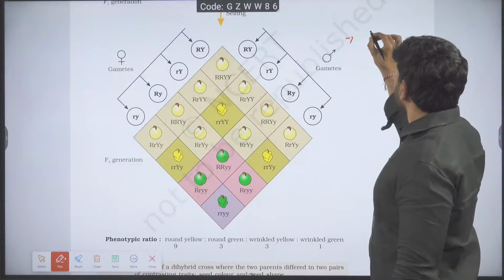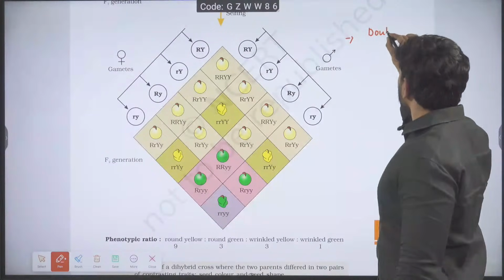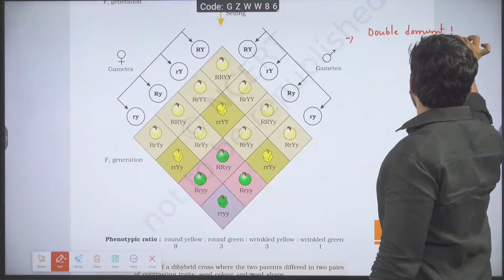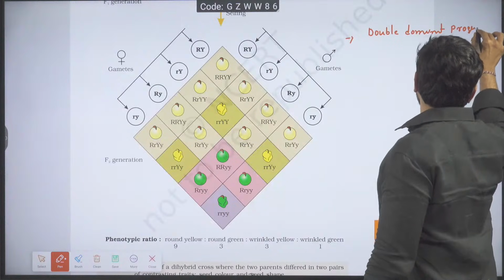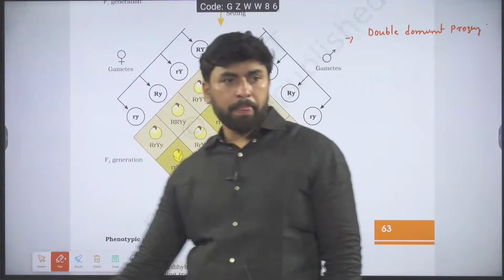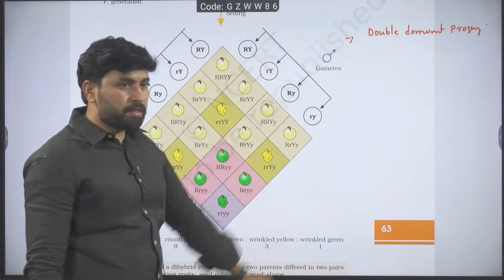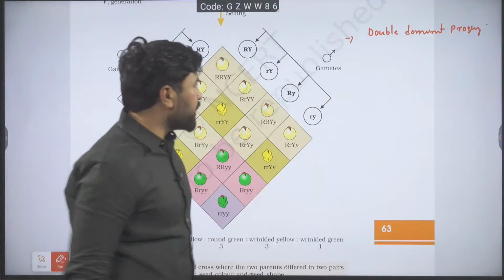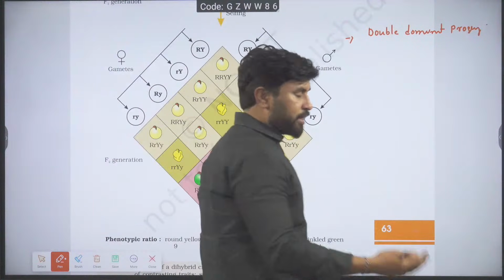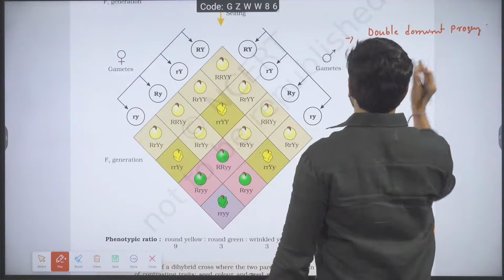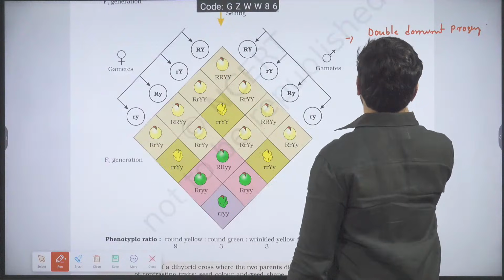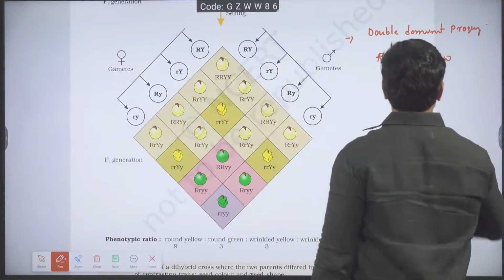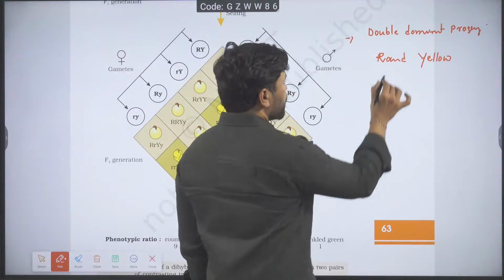In this double dominant progeny, how many? Out of the total members, how many members are double dominant progeny? Simple to calculate. Double dominant, that means I have taken the dihybrid class. Both phenotypes must be dominant. One is round, another one is yellow. Is it okay? Round, it is dominant.